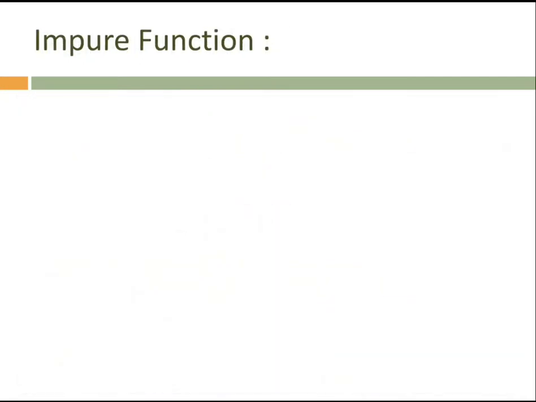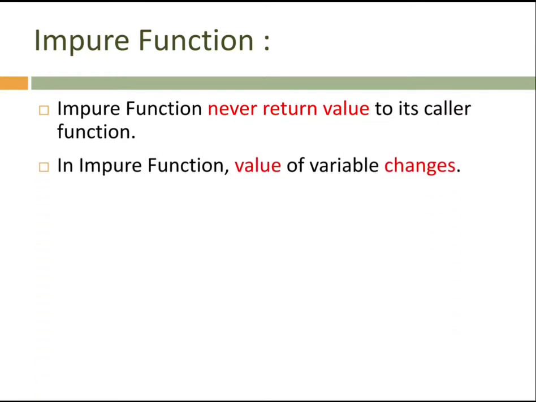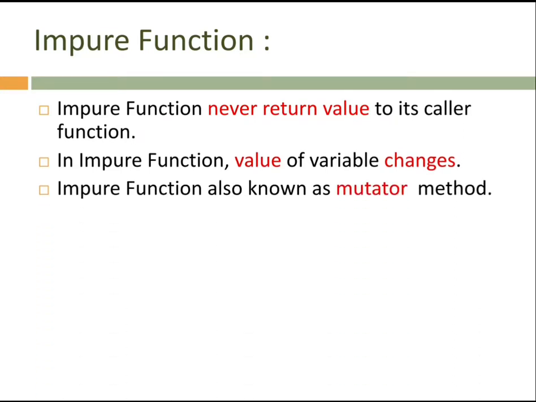And see, I am moving further with the impure function. An impure function never returns a value to its caller function. The same thing I had written for the pure function, it is going to return a value, but an impure function is never going to return. And in an impure function, the value of a variable changes. In a pure function it is not going to change, but in an impure function it is going to change. Just opposite, both are opposite to each other. An impure function is also called a mutator. A pure function we can call an accessor.